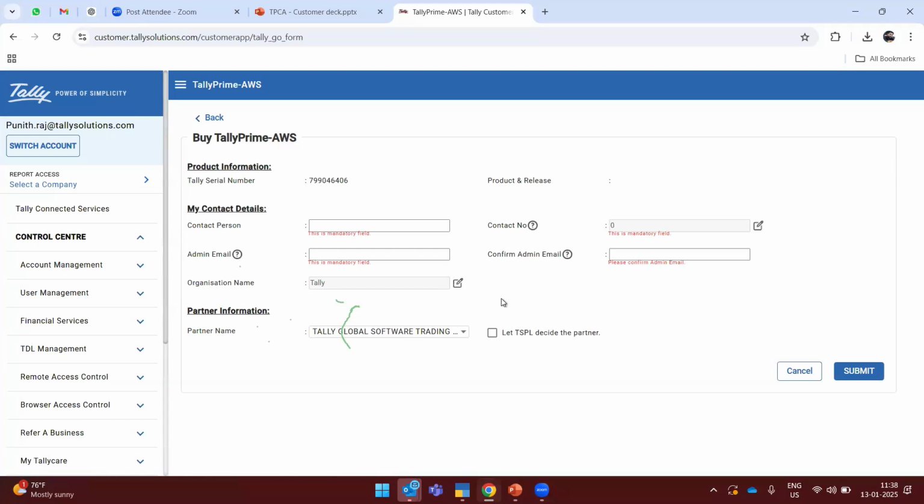The release will be supported from 5.0 onwards. If you have any older release, you have to make sure that the product is updated to the latest version, and then you can reactivate your license in the cloud. After reactivating, you can upload your data and your required files and access your data seamlessly. Once you click on submit, the request will go to your partner.